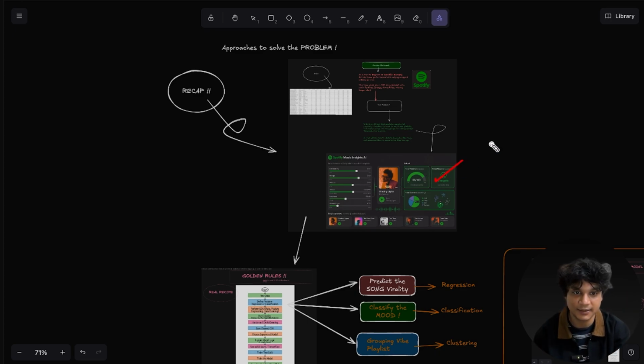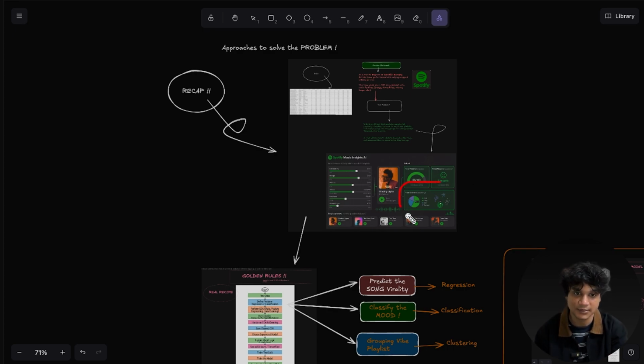The second thing we understood is that it is also a classification problem, because based on the virality score, it will also tell you the classified song result, whether it is a good song, or a mood-inducing song, or a sad song, or a mixed-mood song, or a song which gives you some other vibes, based on the song feelings.